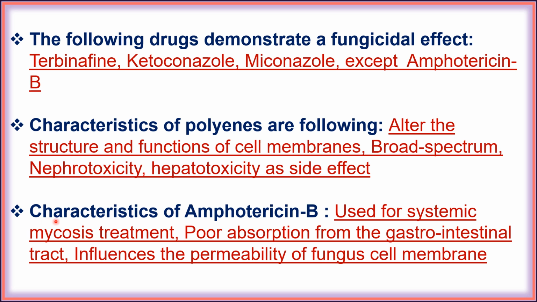Next, characteristics of amphotericin B: used for systemic mycotic treatment, poor absorption from the gastrointestinal tract, influences the permeability of fungal cell membrane. This is the mechanism of action: influence the permeability of fungal cell membrane.